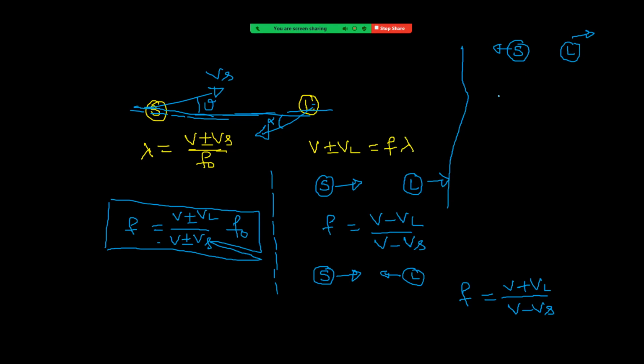That means the denominator must be more, so we write V plus Vs. We are making the denominator more. Now the listener moves away from the source, which means he should get less frequency. Frequency will be less if the numerator is less, so we write V minus VL. Like this, in all cases, we can write the frequencies.